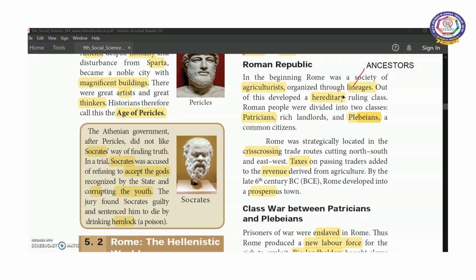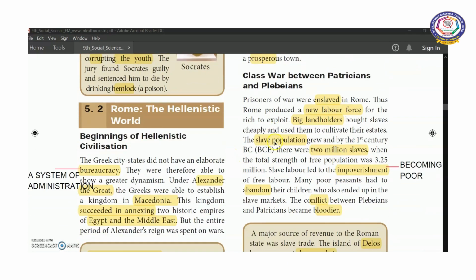Roman people were divided into two classes. Patricians were rich landlords, and plebeians were common people. Rome was located on the crisscrossing trade routes which cut north, south and east, west. Traders have to pay taxes when they move from one place to another. So taxes on passing traders added to the revenue. Already they had revenue through agriculture, so these taxes added to their revenue. By the late 6th century BCE, Rome developed into a prosperous, rich town. Prosperous means rich town.